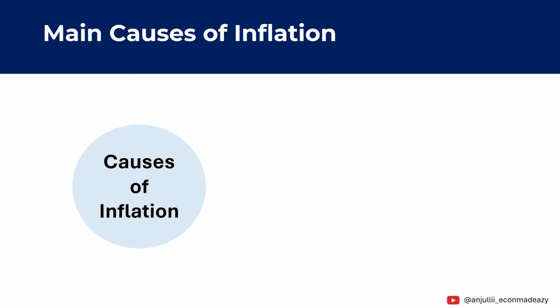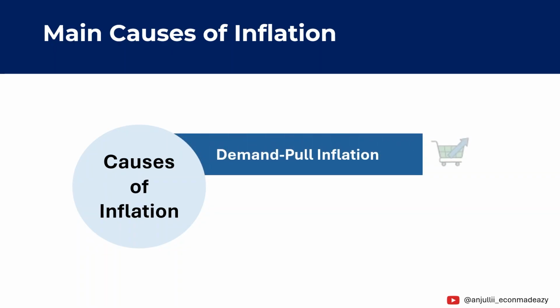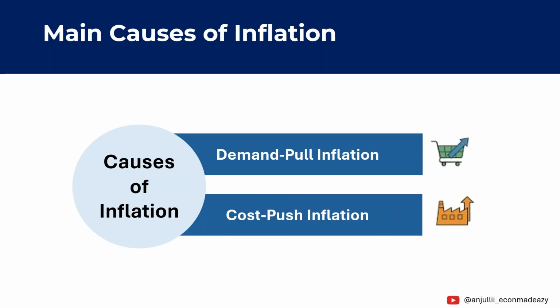Why does inflation happen in the first place? Economists generally explain inflation through two main causes. The first is demand pull inflation, which occurs when demand in the economy increases faster than supply. The second is cost push inflation, which happens when the cost of production rises, forcing firms to increase prices. Let's understand each of these causes one by one.